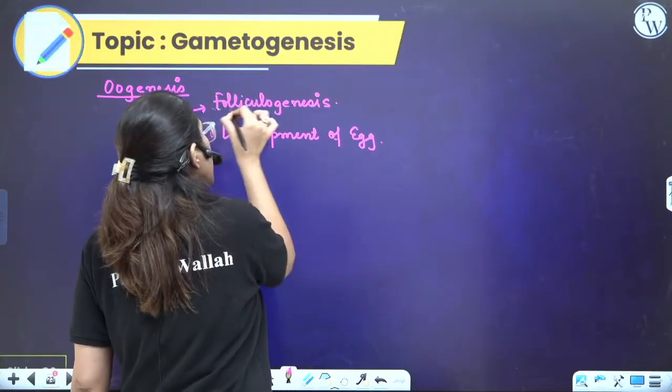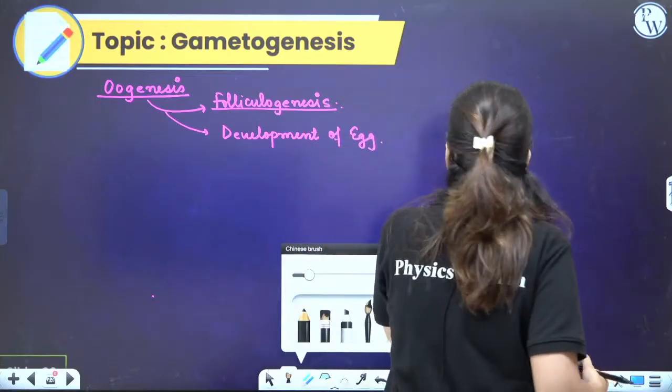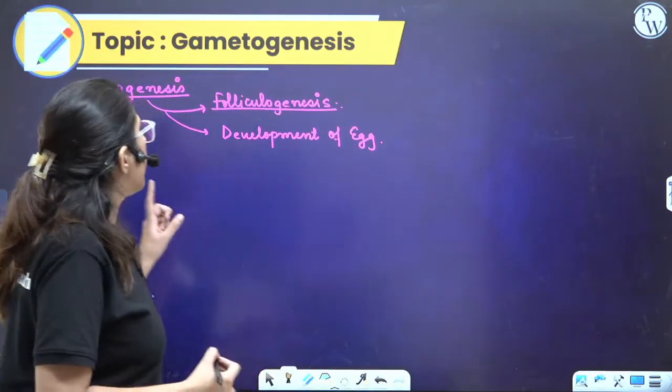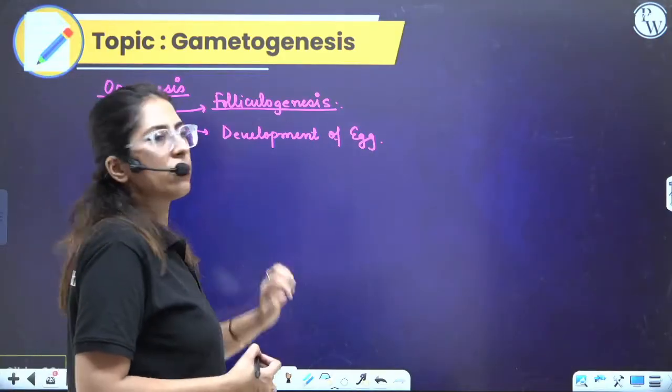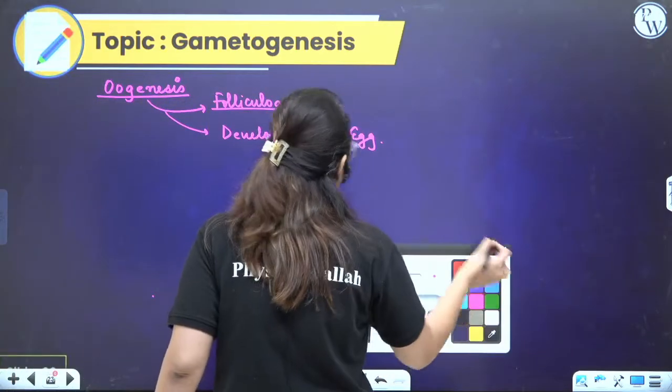First step is folliculogenesis. Listen very carefully. First, I'll explain this, so this is the same way you have to write in your paper. First, you're going to explain what is oogenesis. Oogenesis involves folliculogenesis, that is the formation of follicle, and it forms a development of egg also.